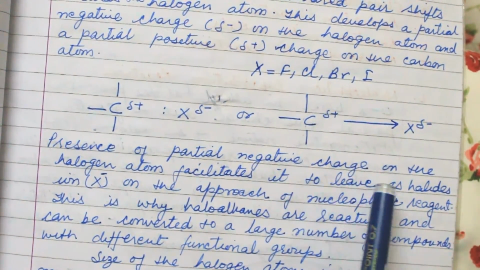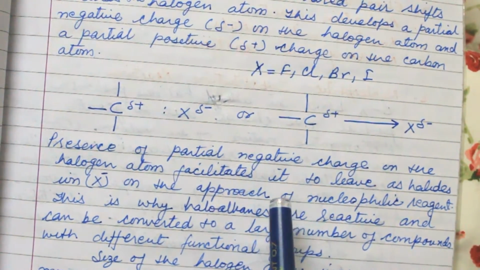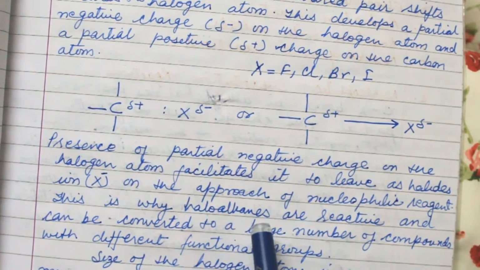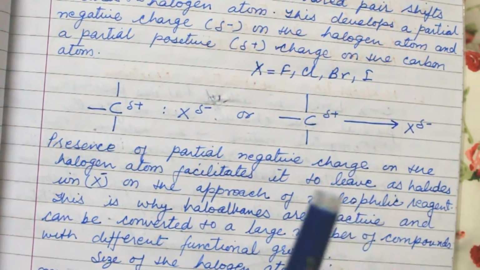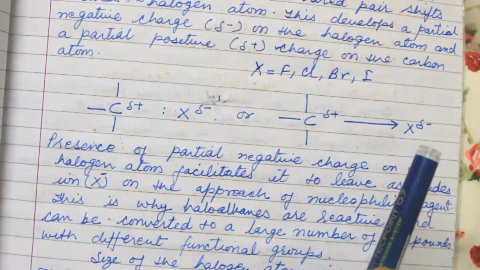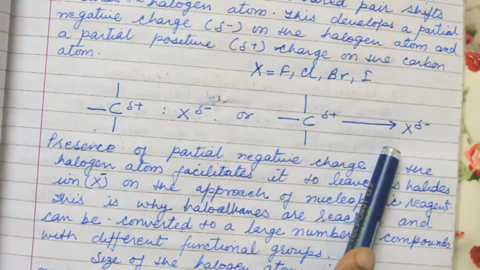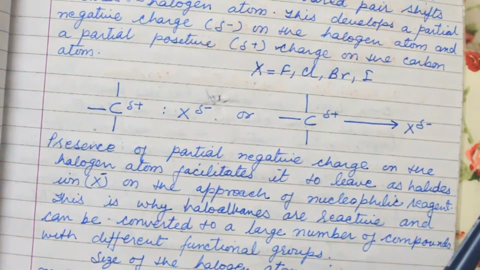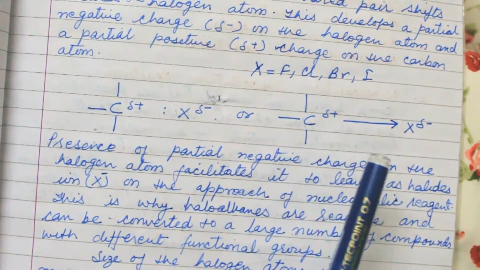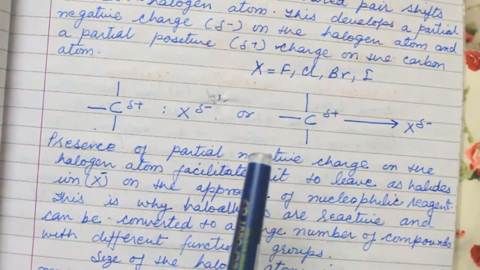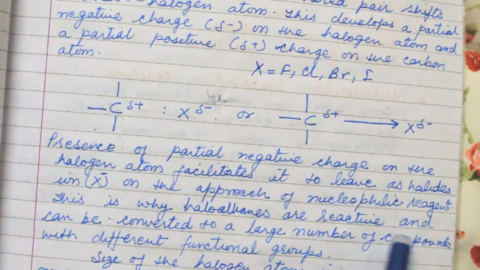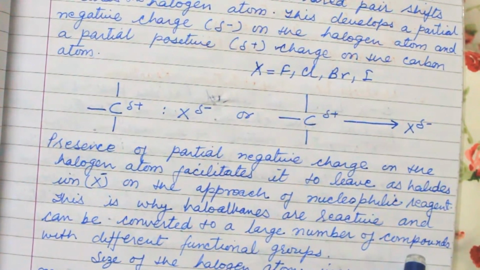The presence of a partial negative charge on the halogen atom helps it leave as the halide, that is the X minus ion, on the approach of a nucleophilic reagent. When the nucleophile is more powerful than the halogen atom, it occupies its place by attaching to the alkyl carbon. That is why haloalkanes are reactive and can be converted to a large number of compounds